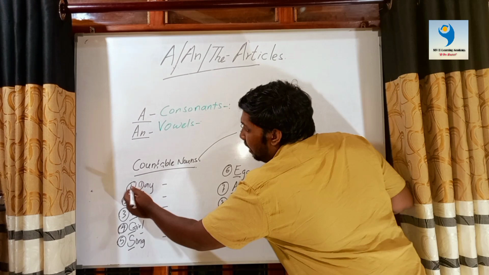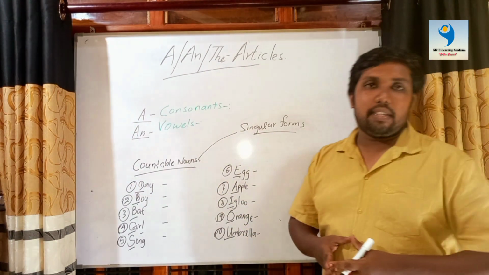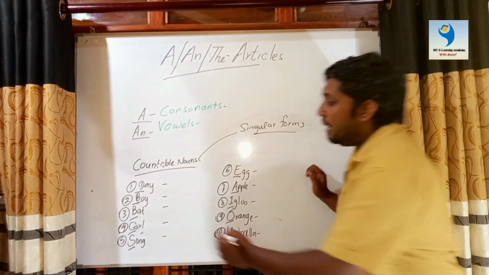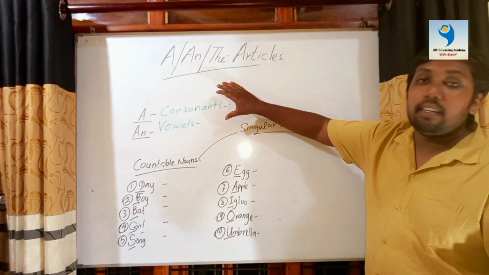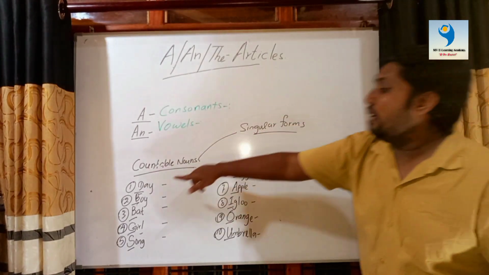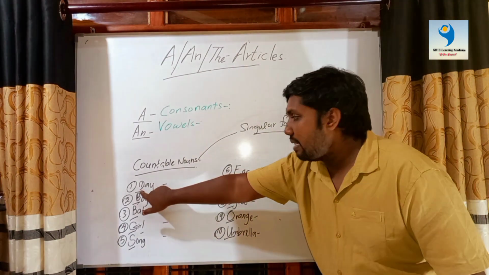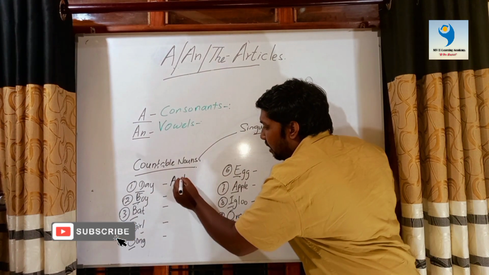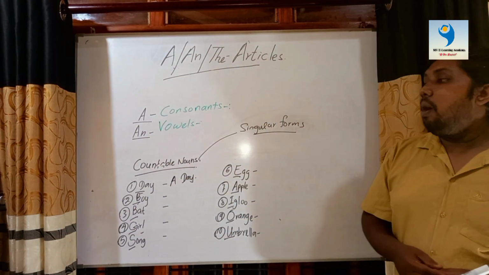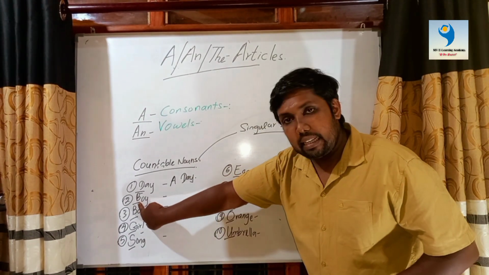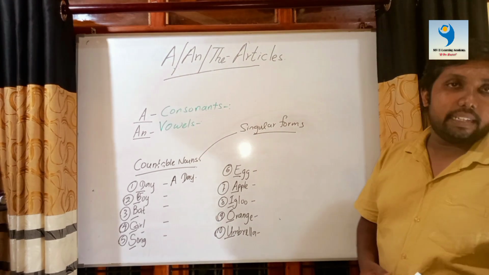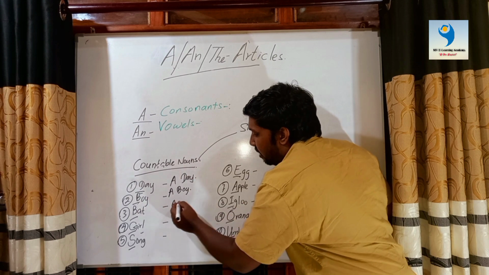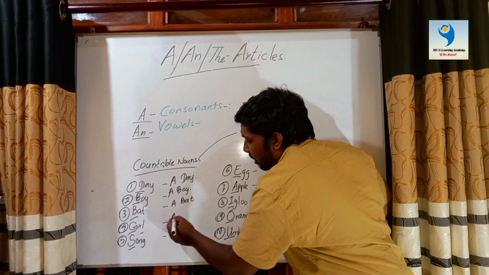You know that in previous sessions we discussed vowels, and at the same time we discussed consonants. Letter D is considered a consonant, so we use a day. Letter D, the first letter, is a consonant, so we use a. Then a day. Boy, again the first letter is a consonant, B is a consonant, so we use a boy. So a bat, a girl.